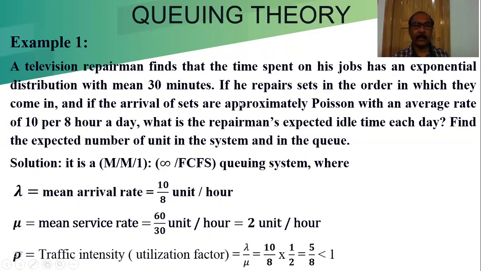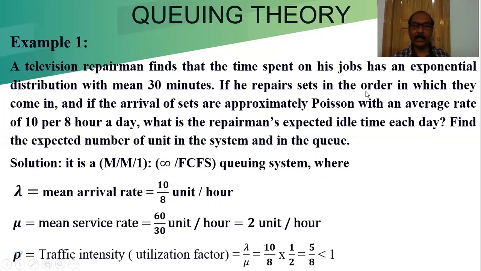Anywhere they mention what type of distribution relates to the service time, service rate, arrival rate, or inter-arrival time. If it is not mentioned, we cannot consider it a queuing system problem. So 30 minutes is the service time for one TV set.